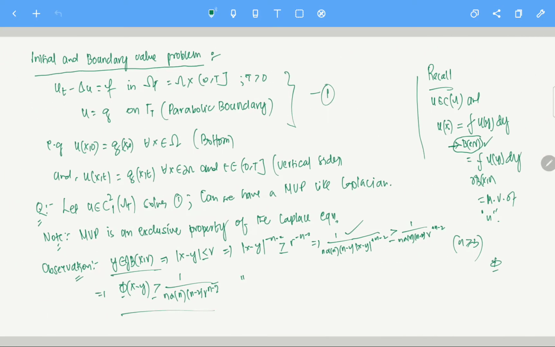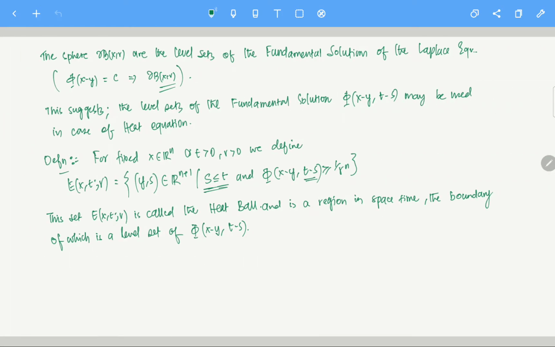If you remember, in the case of the Laplacian, what is the boundary? The boundary of the ball, our usual ball. That is essentially the level set of the fundamental solution. Here also a similar kind of thing is happening.